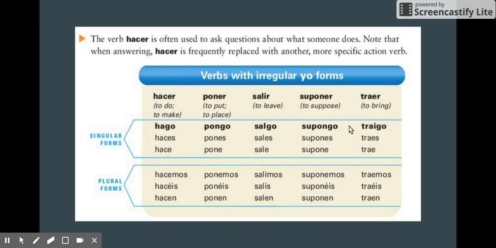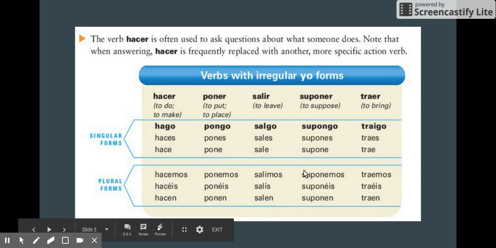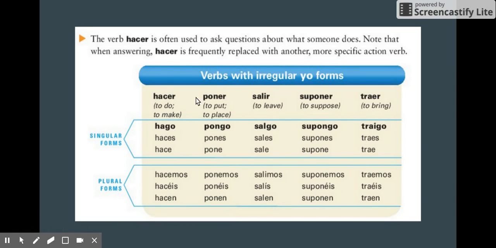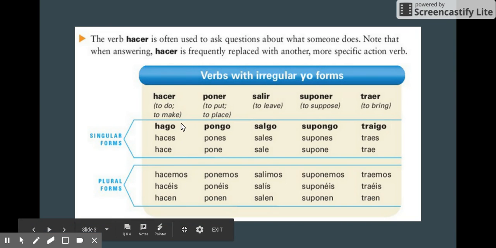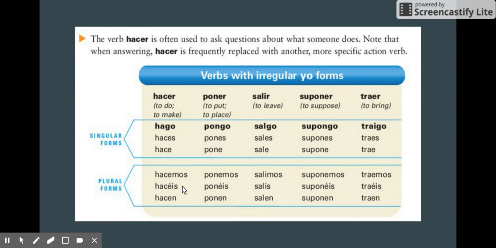supongo, traer, traigo. Whereas for all their other conjugations, they follow the regular verb pattern, where you just drop the er or ir, and then add the appropriate regular ending. Haces, hace, hacemos, hacen. So for these, the most important thing to remember is which verbs are irregular in the yo form, and that all you do is add a go. Sometimes there's more of a spelling change. For example, in hacer, the cer is dropped, whereas with poner it's just the er that's dropped for pongo.